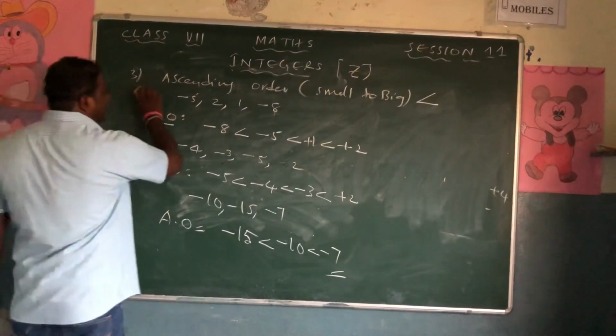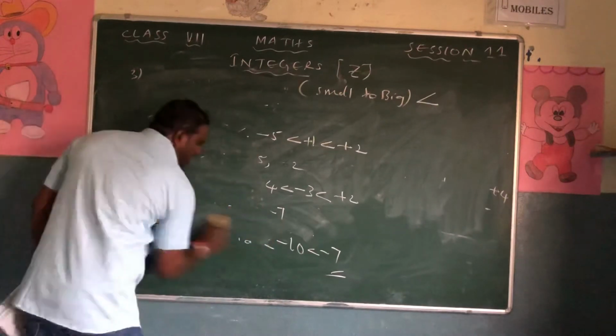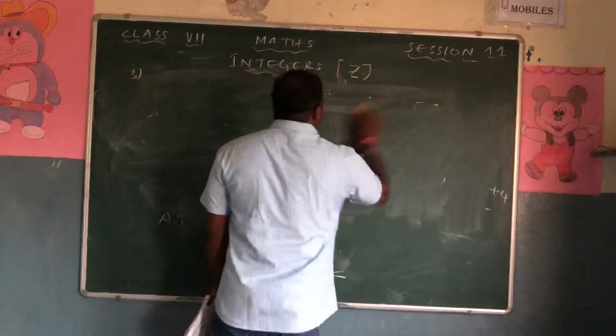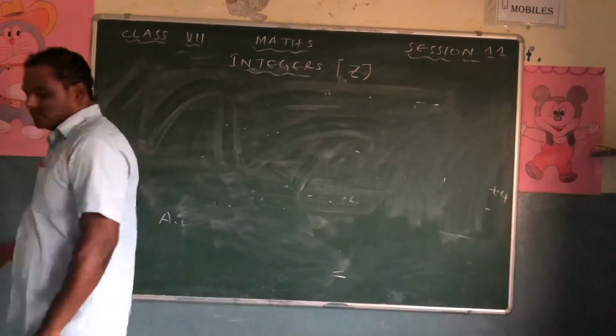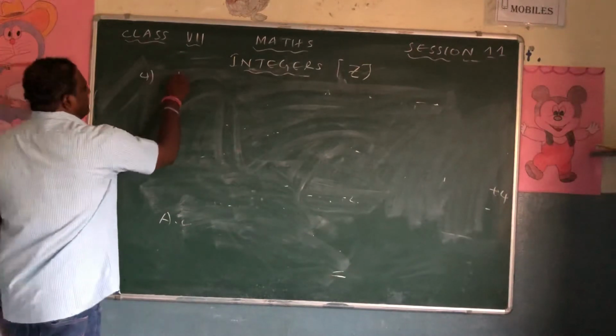And the same question, descending order, is given this time. Same type of question, descending order. So descending order means what? Big to small. So you have to write big to small. Okay, so question number 4, descending order.